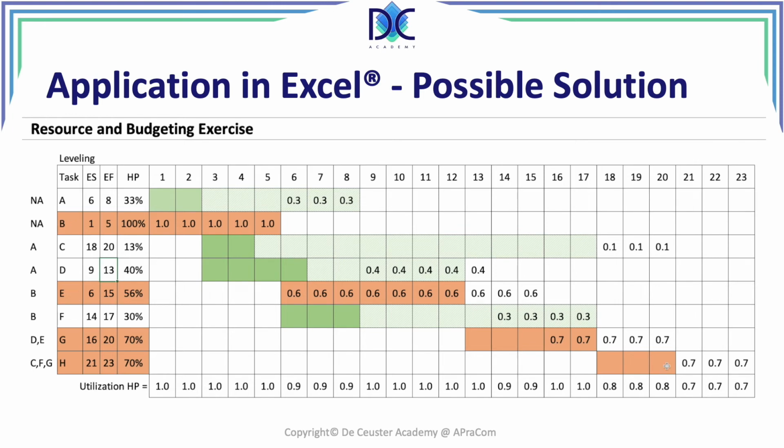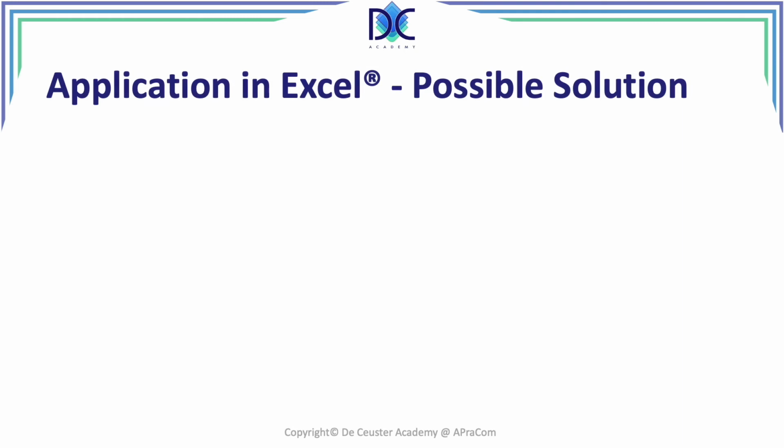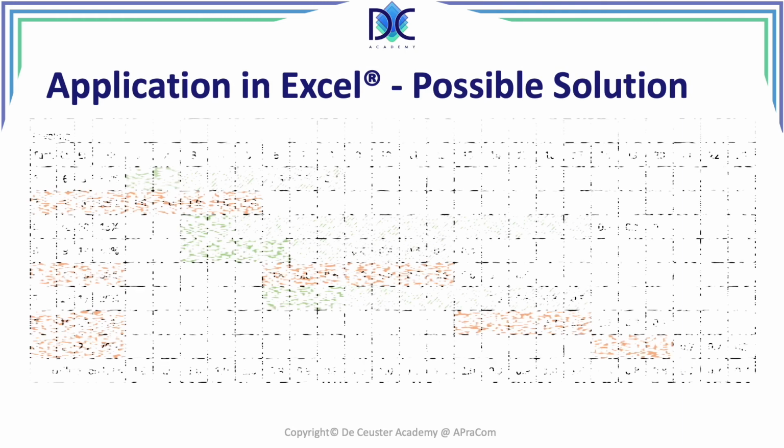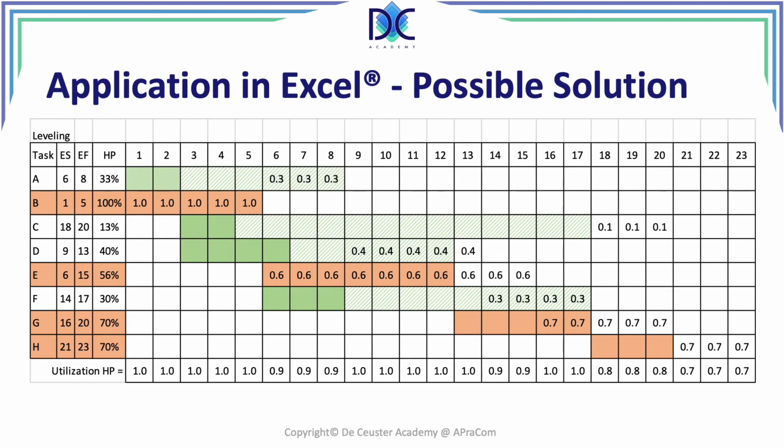So we have a new solution here, a solution that we can use, and that's one way to deal with it. So basically, when we finish the Excel, we find this as the possible solution. Now, there are different ways that we can deal with this. We can find different solutions.